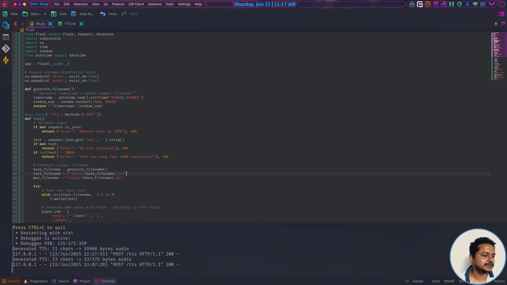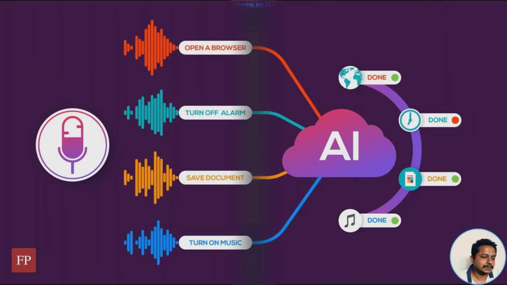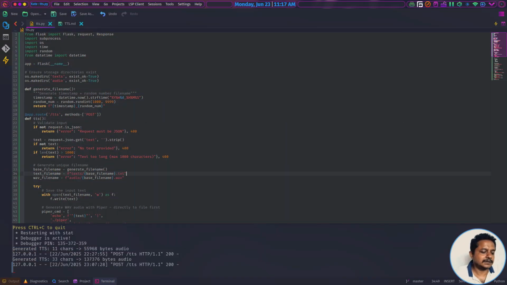Let's test this one by doing a curl post. See, I have tested this one various times. The last time it was a success. As you see, it took around 0.1 second and it delivered the audio file using hello world. And this time also it should work. Let's see if it works. Yes, I think it did work.